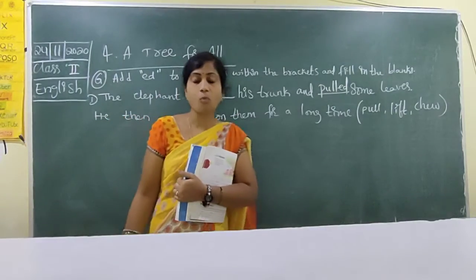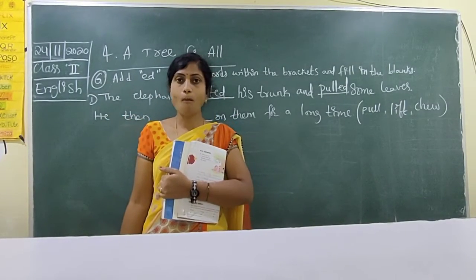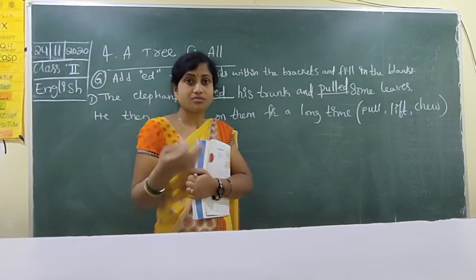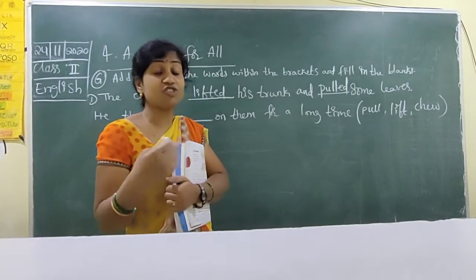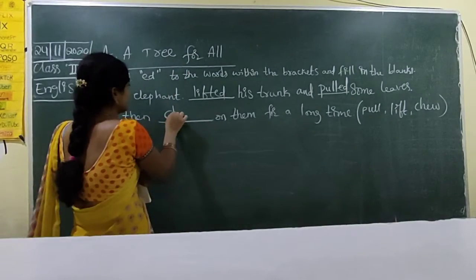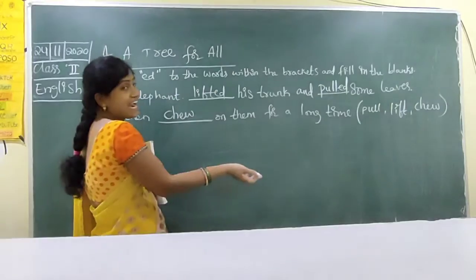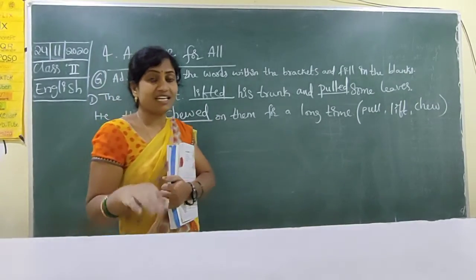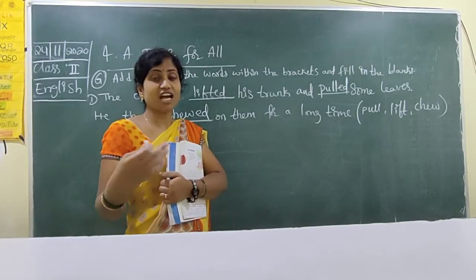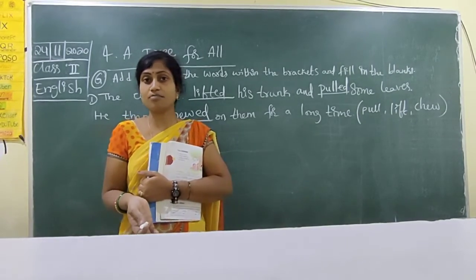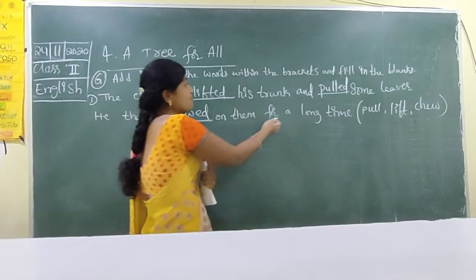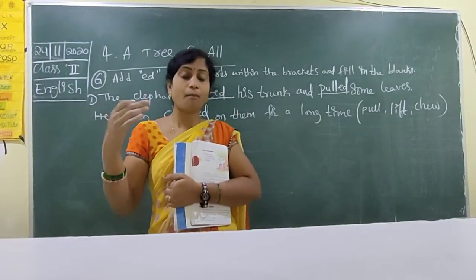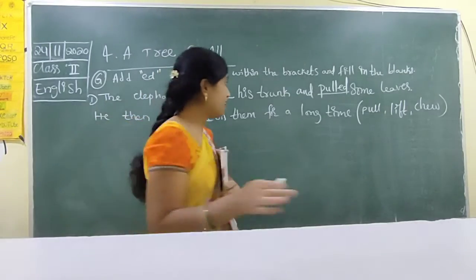Chew. Doing like this means namaladam. So chewing. Eating leaves is called chewing.